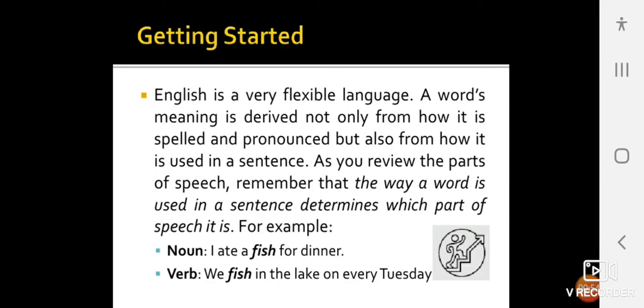English is a very flexible language. A word's meaning is derived not only from how it is spelled and pronounced, but also from how it is used in a sentence. As you review the parts of speech, remember that the way a word is used in a sentence determines which part of speech it is. For example, noun: I ate a fish for dinner. Here, fish is used as a noun. Let us see verb. We fish in the lake on every Tuesday. Here, fish becomes a verb.